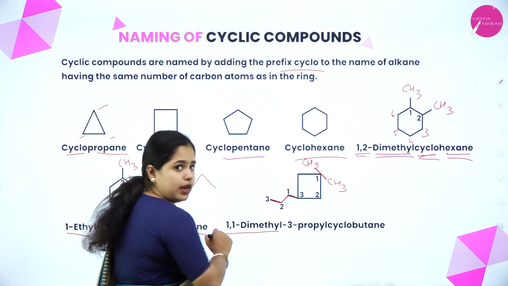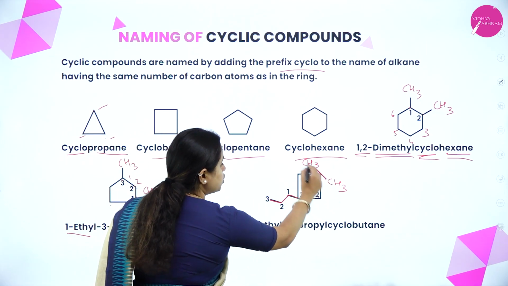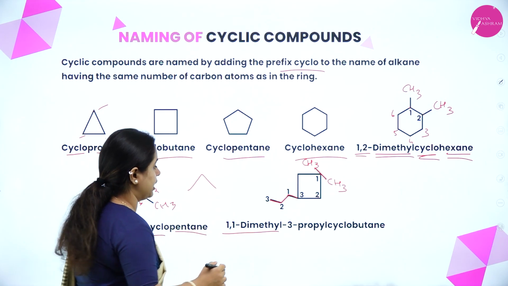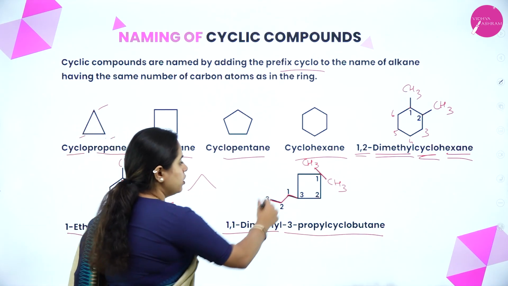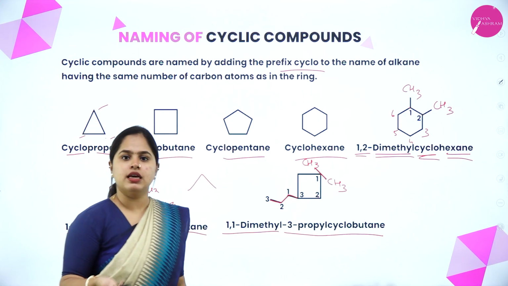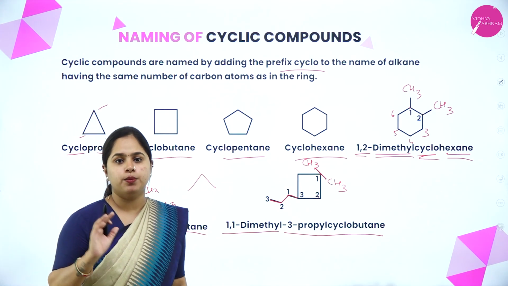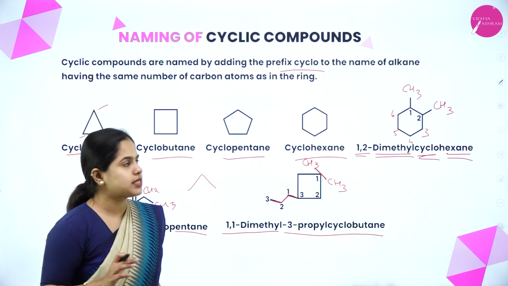1, 2, 3. Numbering is done like this. So 1, 1 dimethyl, 3 propyl cyclobutane. So the root word will be but, and yes, as it is an alkane, it is a butane. Okay, so I hope it is clear.